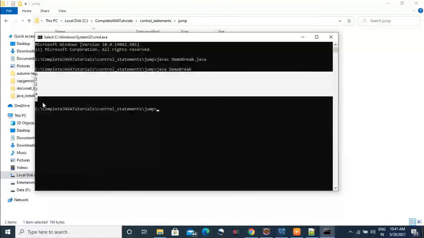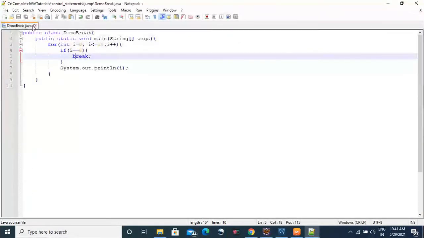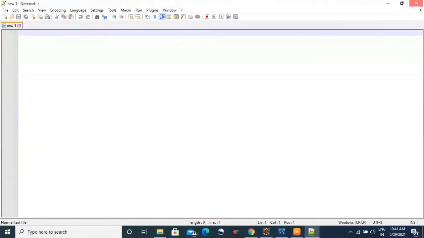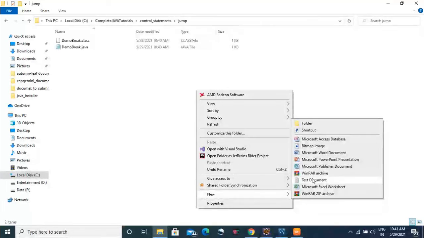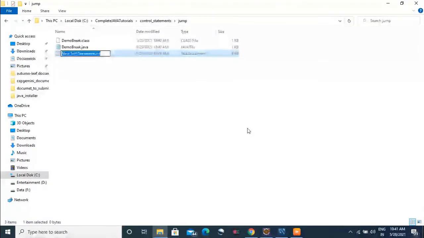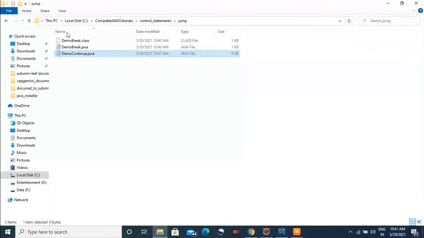See here, it is printing from 0 to 5: 0, 1, 2, 3, 4, 5. As soon as it reaches 6, it is breaking our program. It is coming out of our loop. Why? Because we have not written any code after it. If we write any code after that for loop, it will execute that particular code. There is no problem in it, so don't think of it like that. It will come out of the loop.